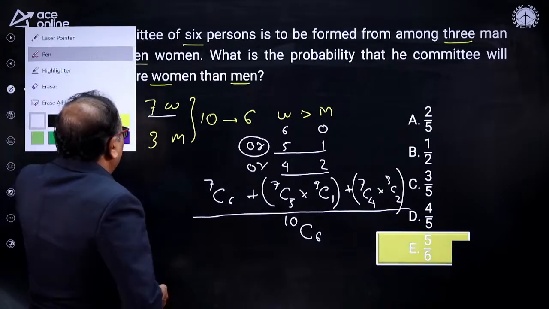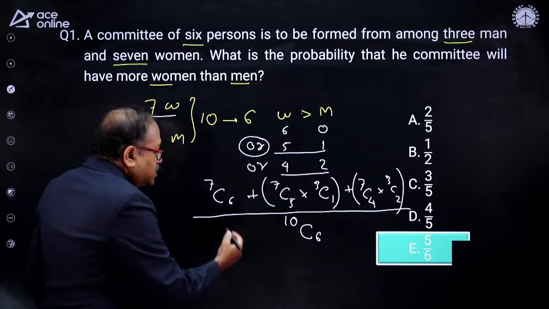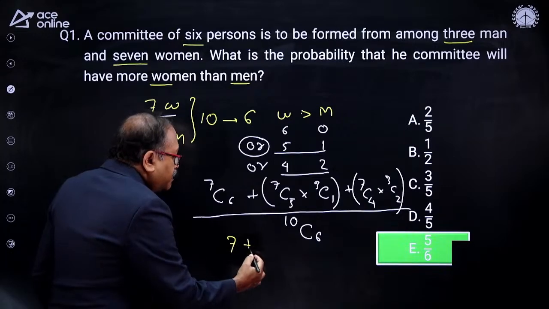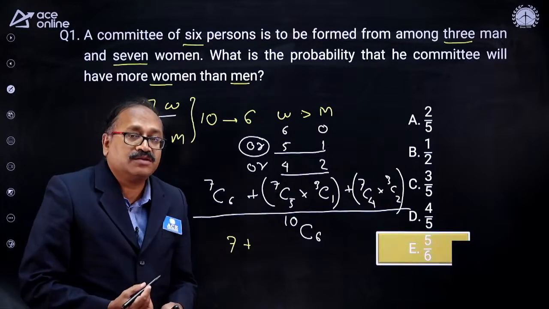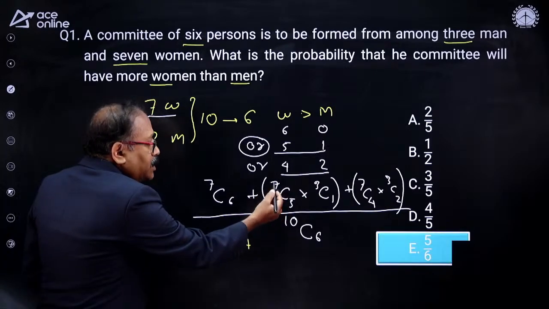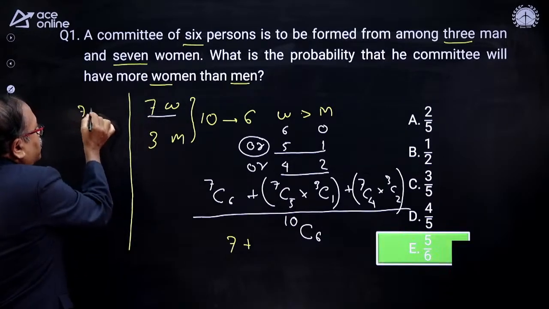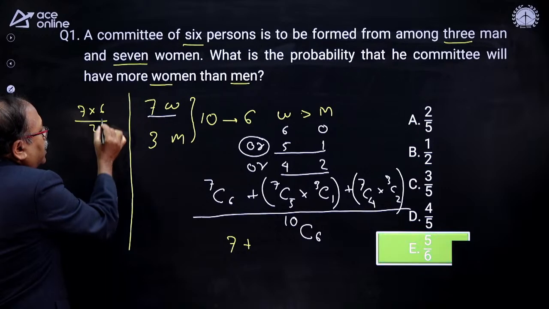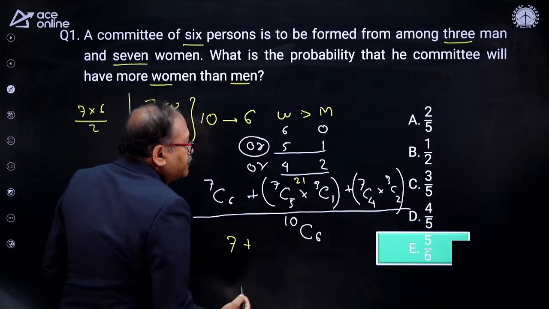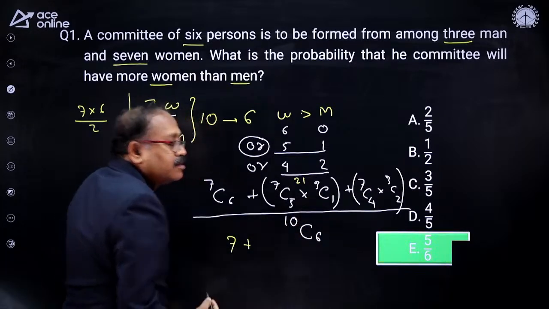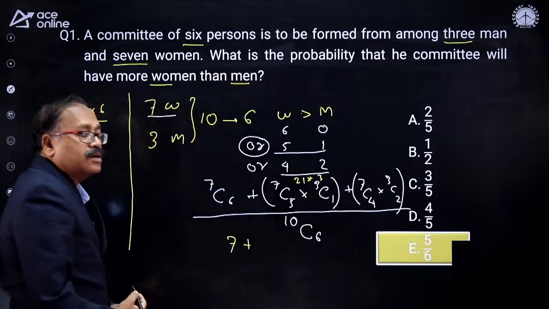So, can I directly write down the values over here? 7C6 is nothing but 7, plus here 7C5, plus 3C2. So it could be written as 7C2. I am writing the rough work over here. 7 into 6 by 2, and this comes 21. So let's take this figure as 21, and 3C1 is nothing but 3 over here. So 21 into 3 that comes 63.